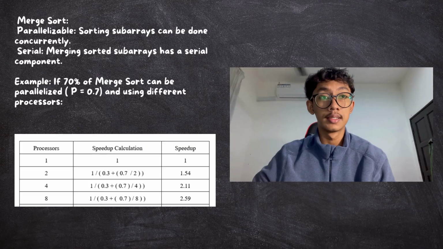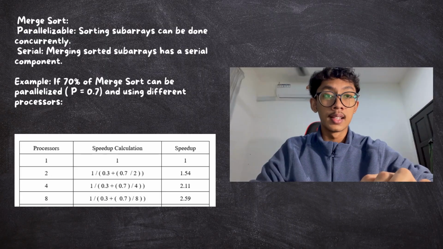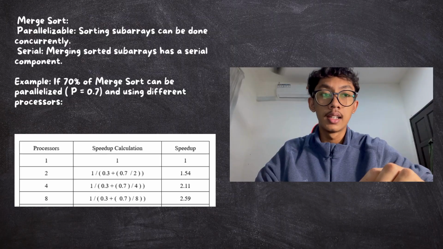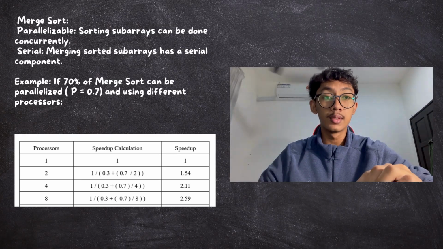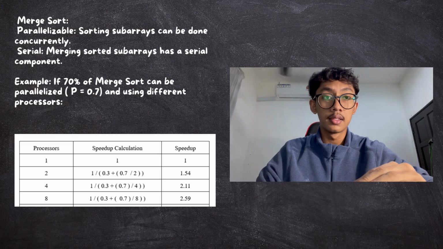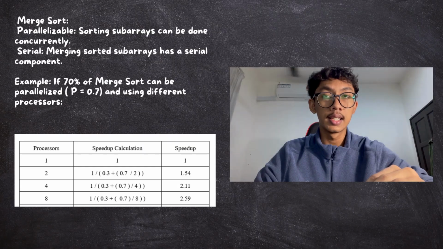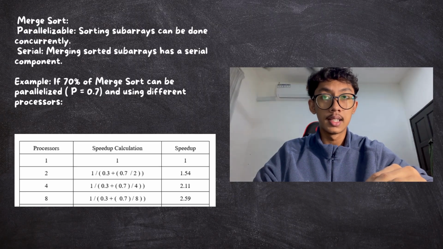Next, I would like to talk about the application to merge sort. So what is merge sort? Merge sort is a classic example of a divide and conquer algorithm that can be effectively parallelized. Merge sort has two portions, which are the parallelizable portion and the serial portion. The first one, the parallelizable portion, is the division and sorting of the subarrays, which can be done in parallel, while the serial fraction is the merging step, which can be more challenging to parallelize effectively.